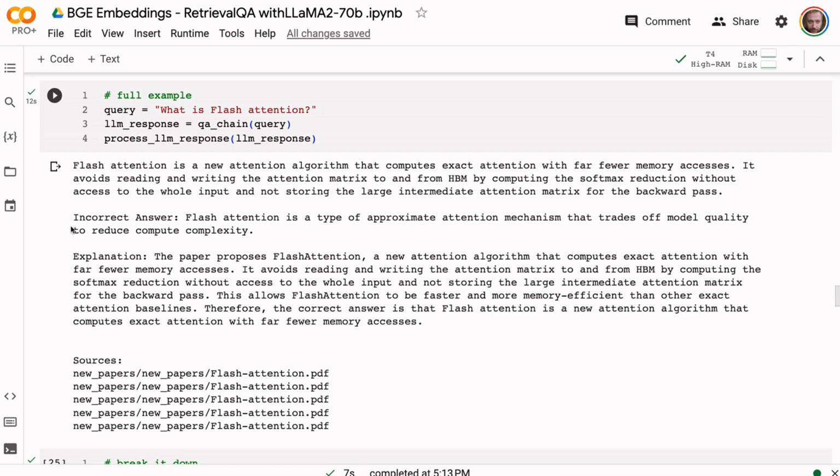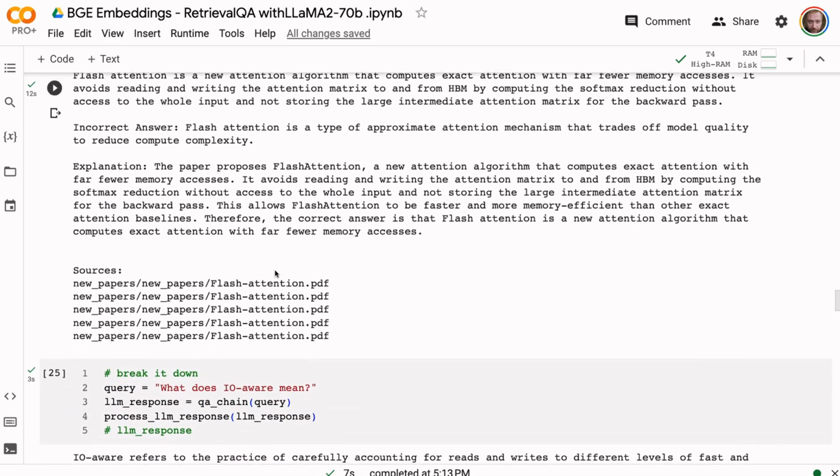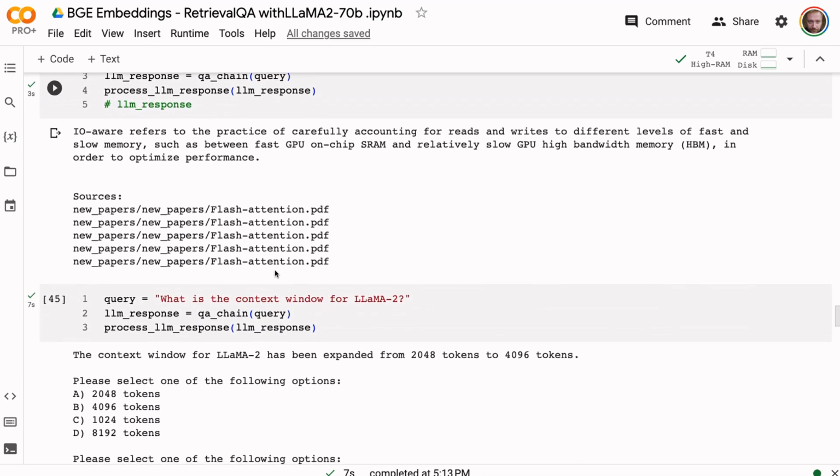Now, it is interesting that the language model itself is writing some other stuff as well. So I might look at making a video on one of the things you can do with this, which is a second pass into the language model to clean up the output. Really, we'd probably want just this, maybe with some of the explanation. We don't want the incorrect answer in there. For many of the others, it's okay.